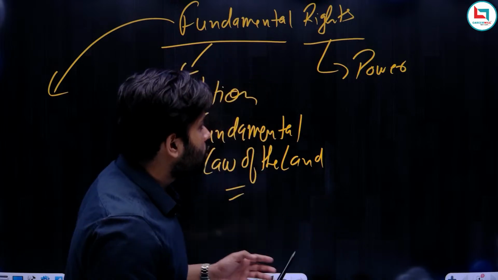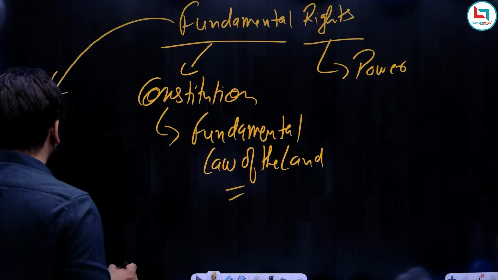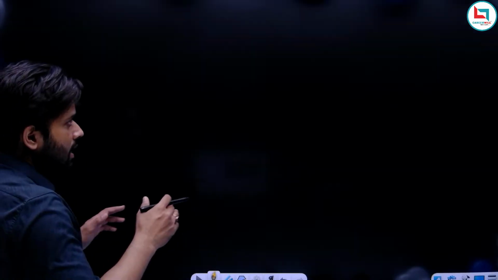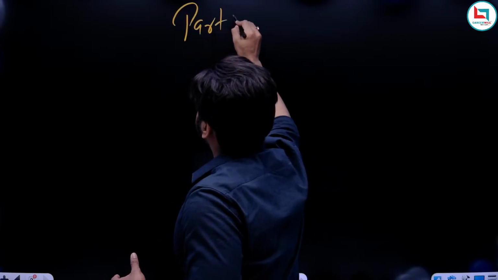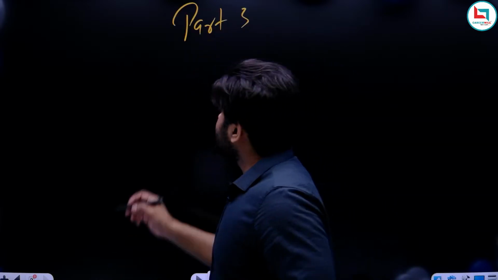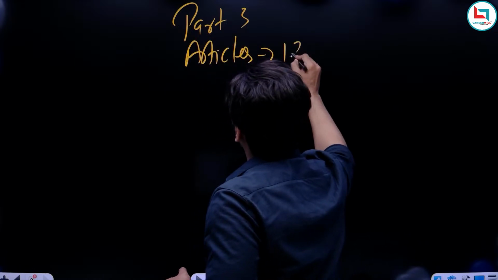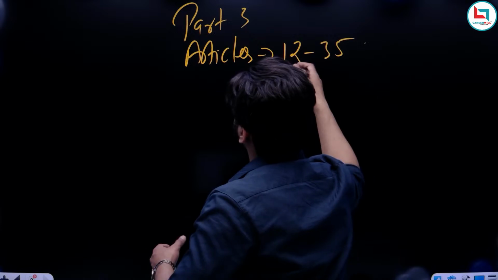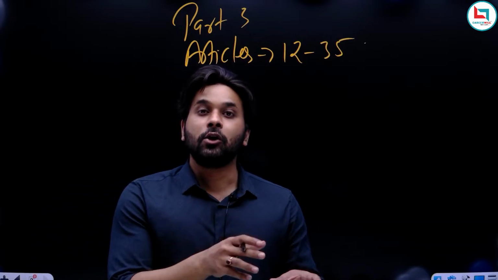Okay, so I hope the basics about the fundamental rights are clear. And now we can start with which part of the constitution fundamental rights are in. So the fundamental rights are in Part 3 of the constitution. And how many articles are there in Part 3? There are total articles from 12 to 35. So this is the location of fundamental rights in the constitution.